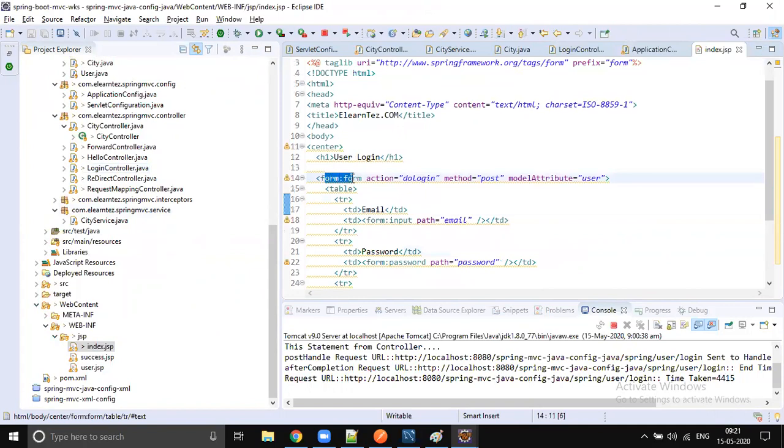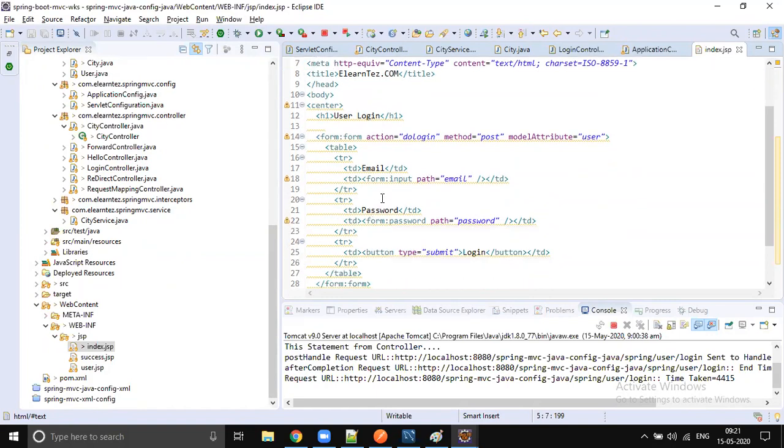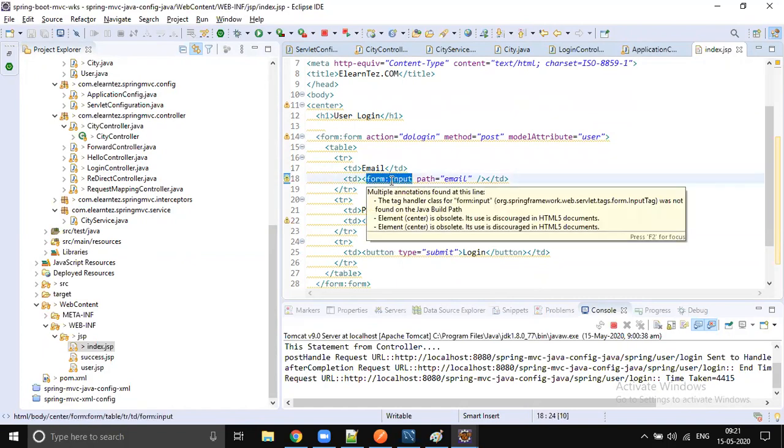And Spring MVC has extensive support for HTML tags like the form tag, form colon form. So what is this form colon? It is a taglib library, the JSP taglib library. Spring has very nice support for this taglib library. A few years back this was very famous in the market, but now no JSP, no taglib, nothing. So you can do some perfect validation.